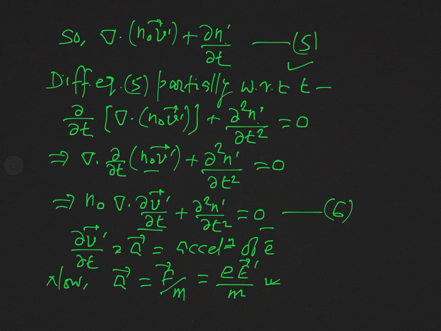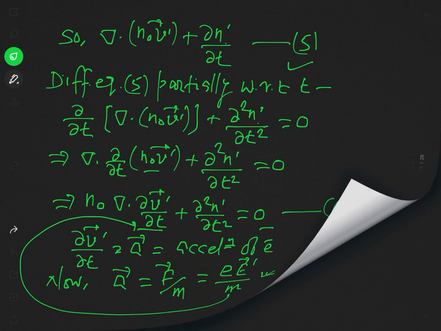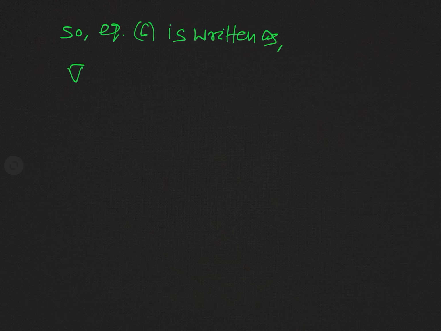So substituting this value of A in equation 6, what will be our result? You can see the form of this equation, substituting this value of A instead of del v dashed by del t. So see the form and write the equation now. Equation 6 is written as, what will be now this equation?